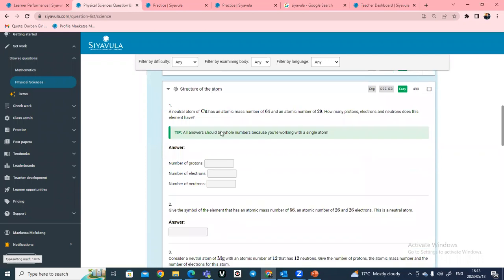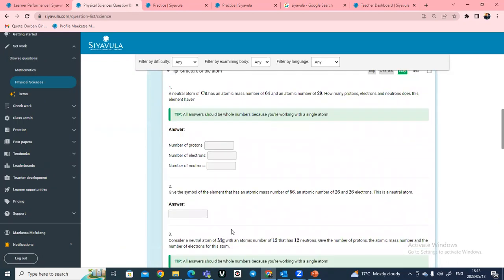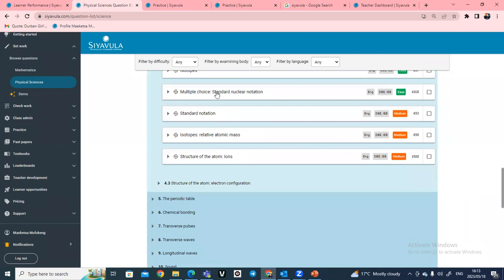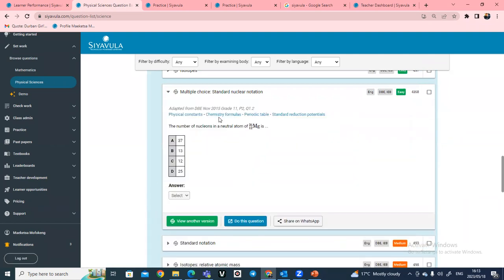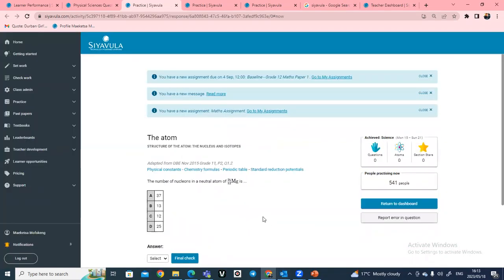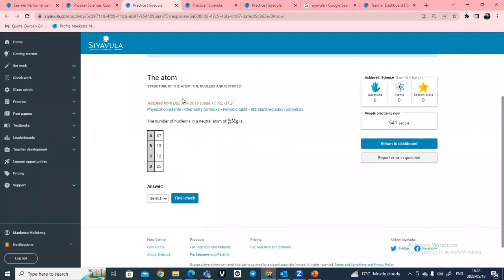So what you do, you just click here, you open the question, and then once you have opened the question that you like, let's do this question here. And then sometimes it does tell you where the question was adapted from. And as you can see, this one was adapted from the grade 11 final year paper for TBE here in 2015. So they say the number of nucleons in neutral atom of this magnesium here is what?